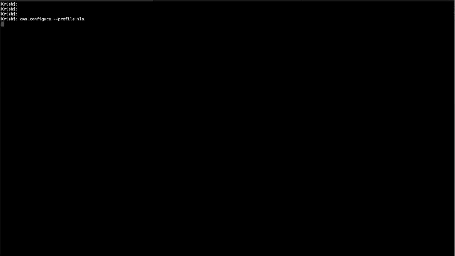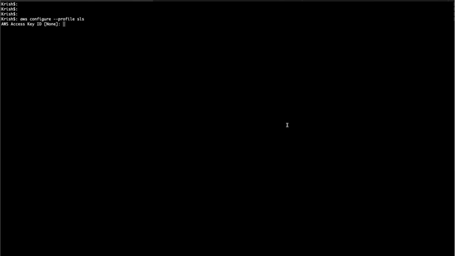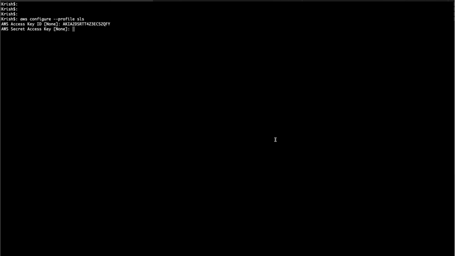Then it's asking for the access key ID, so I'm going to add it here. And the secret access key, I'm going to show this, but don't worry, I'm going to delete it as soon as I complete the recording, so you cannot access using this one.